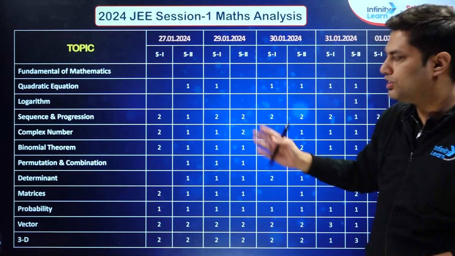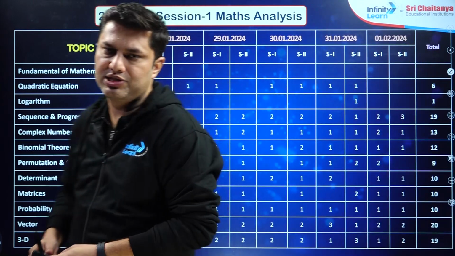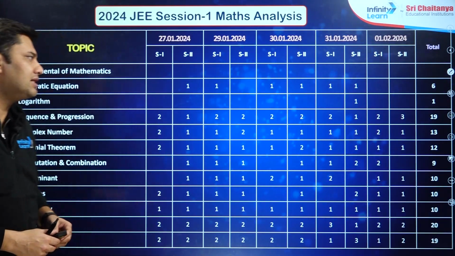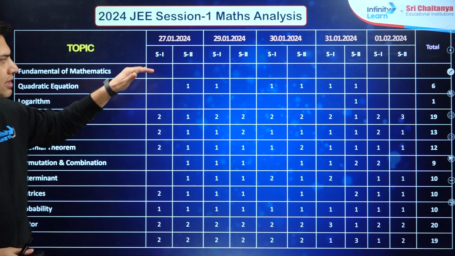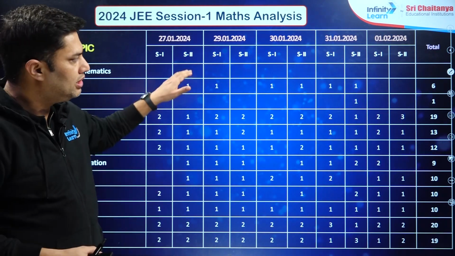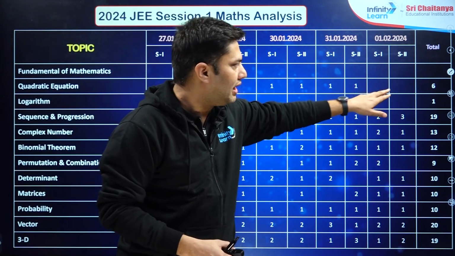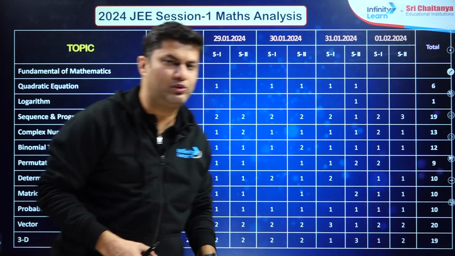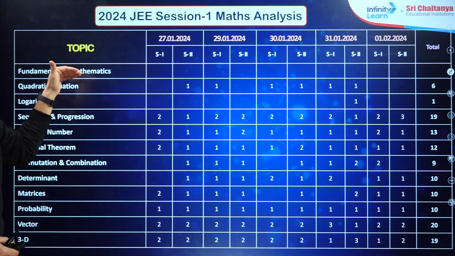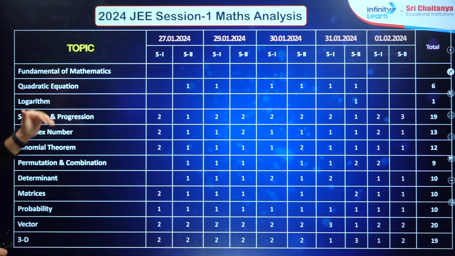Okay, so these were the topics asked in your JEE Main January exam. These are the topics, the shift-wise number of questions JEE Main has asked, and this is the total number of questions. As you can see, in fundamentals of mathematics, no question was asked. In quadratic equations, 6 questions were asked.